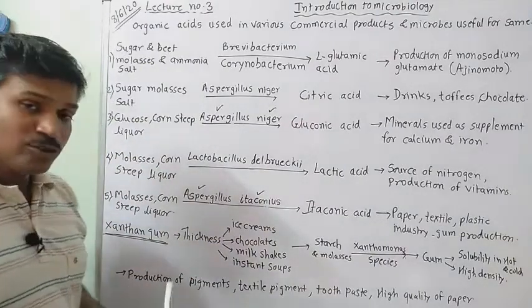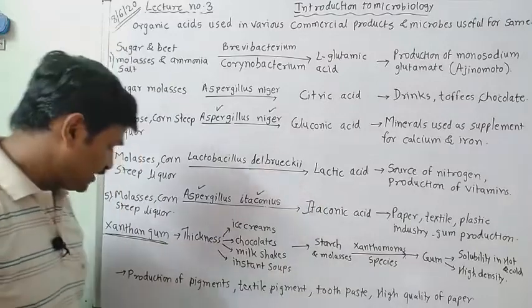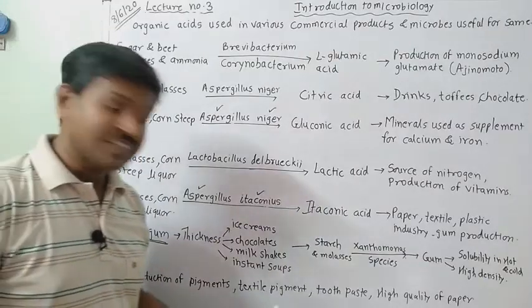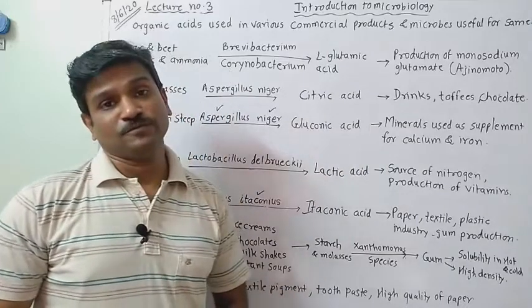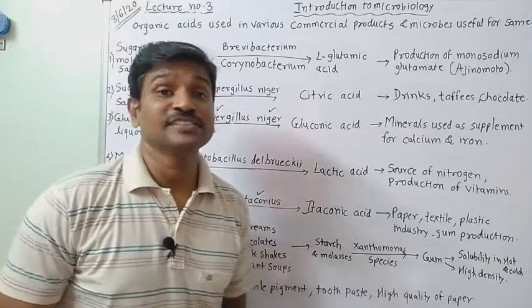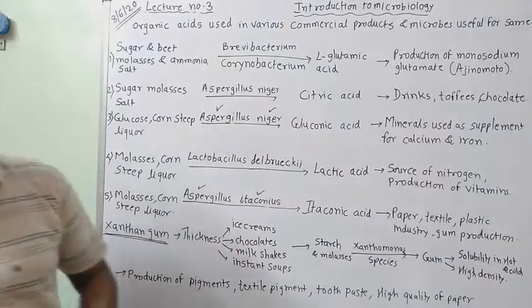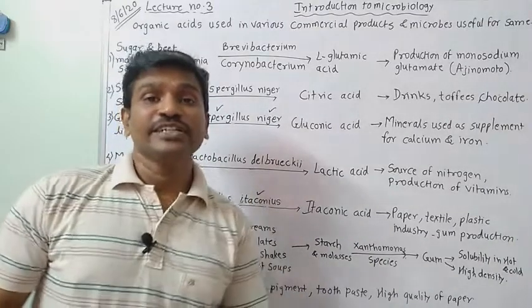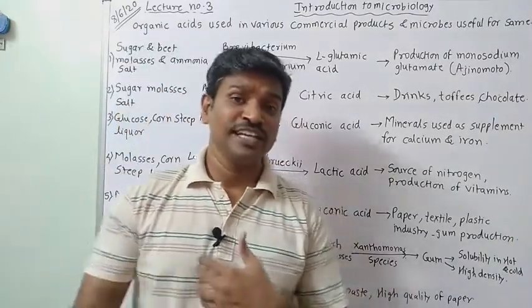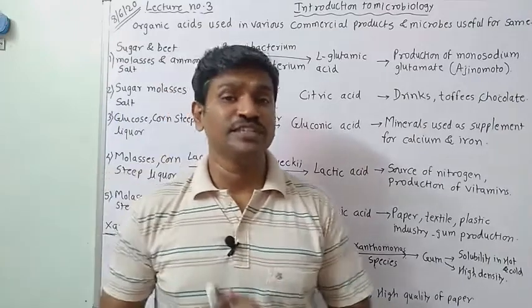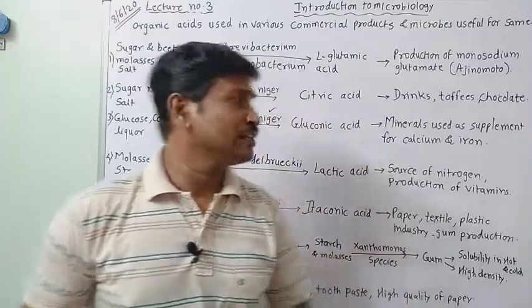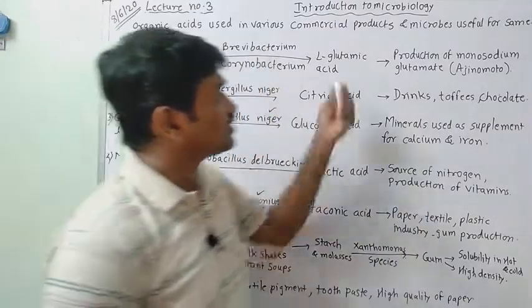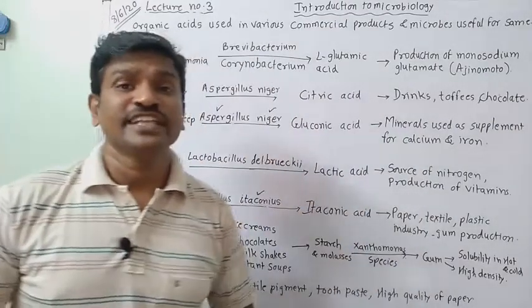This is also utilized in various other industries, like the production of pigment, textile, toothpaste, as well as high quality paper. So in that, xanthan gum has been utilized. So up to this we are completing lecture number 3. Three lectures are remaining in which we will complete this topic, and after that we will have the revision of the total topic. So likewise we have studied the various organic acids formed in this lecture.